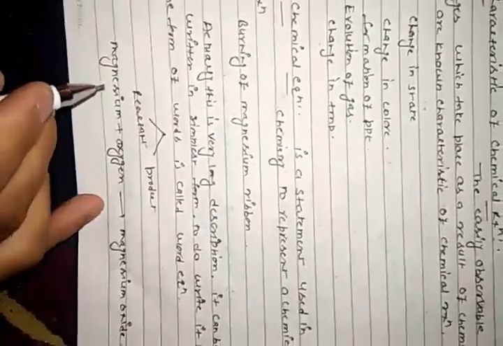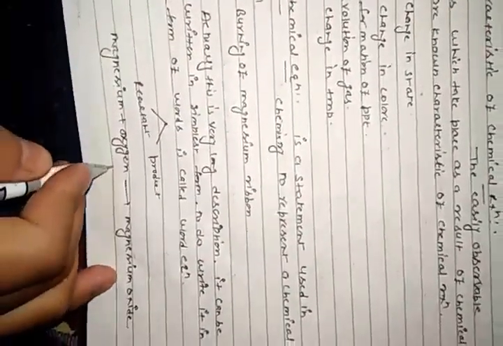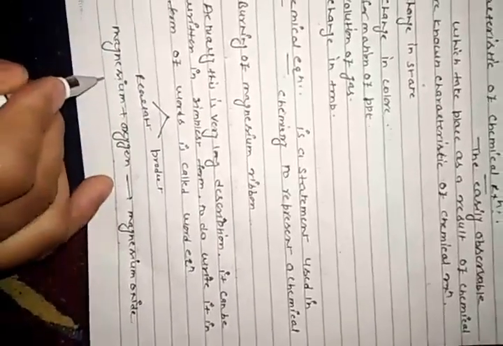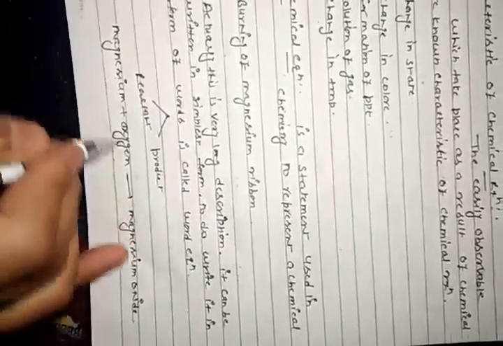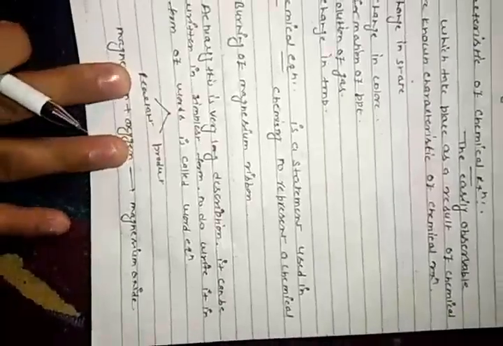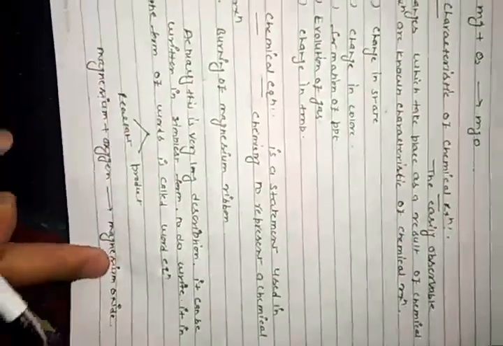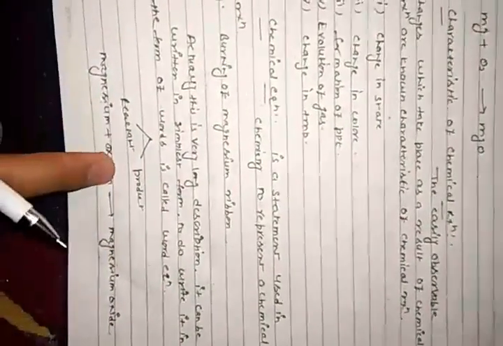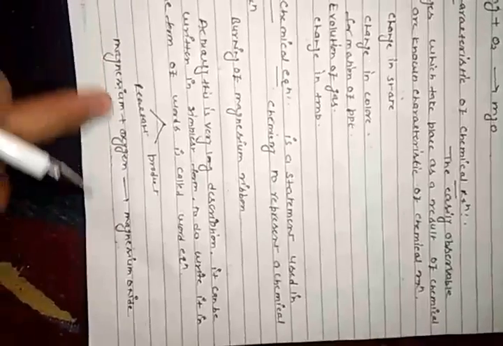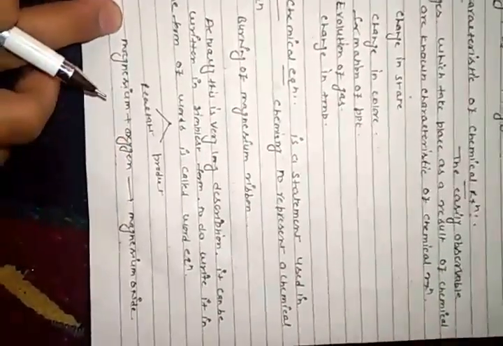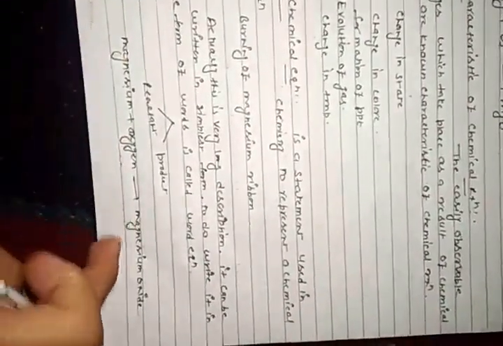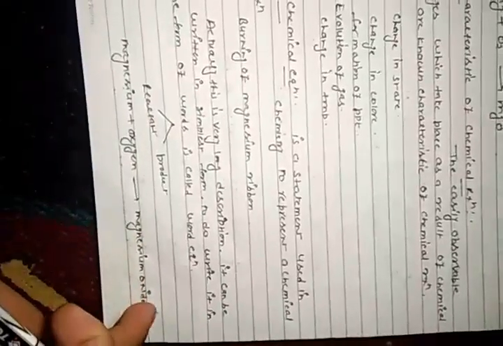Suppose there is an example, magnesium plus oxygen gives magnesium oxide. So this magnesium and oxygen is called the reactant. This is known as the reactant and this is known as the product. Reactants react together to form product. That means a reactant is always on the left hand side and product is always on the right hand side.